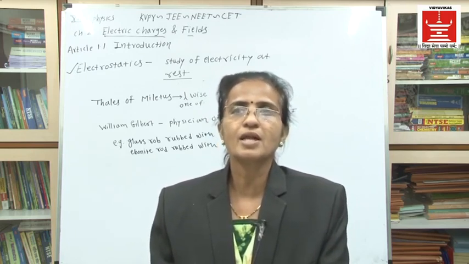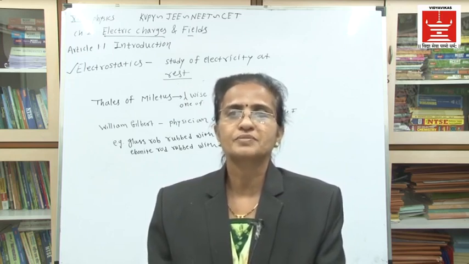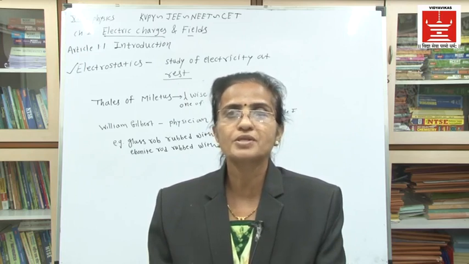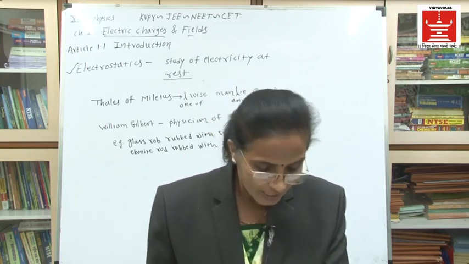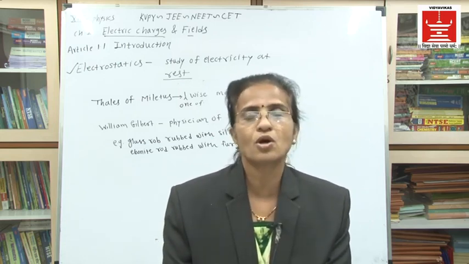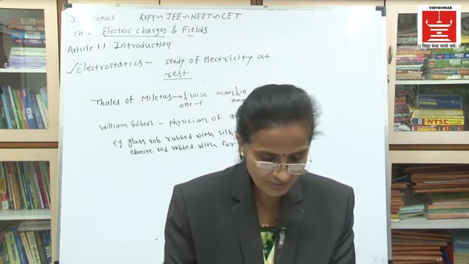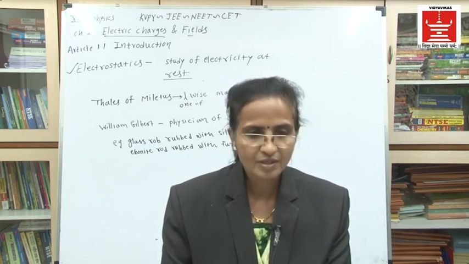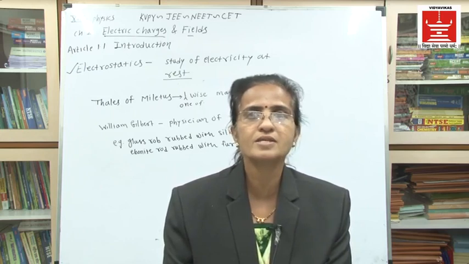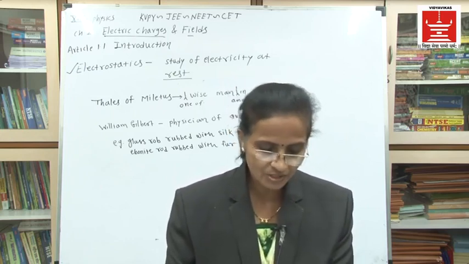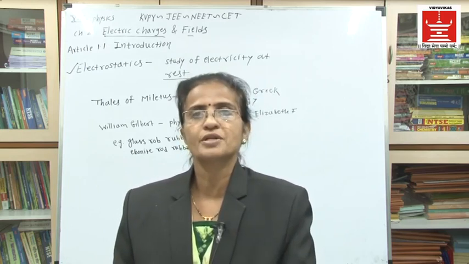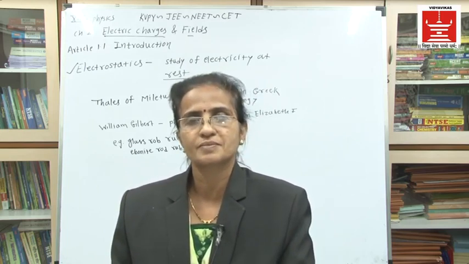In the Greek language, amber is called electron, and so Gilbert named this phenomenon electricity. The study of electric charges at rest is called electrostatics.